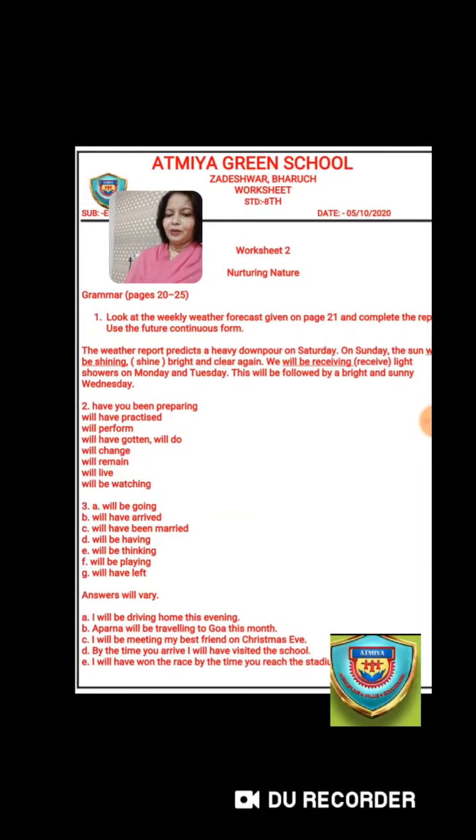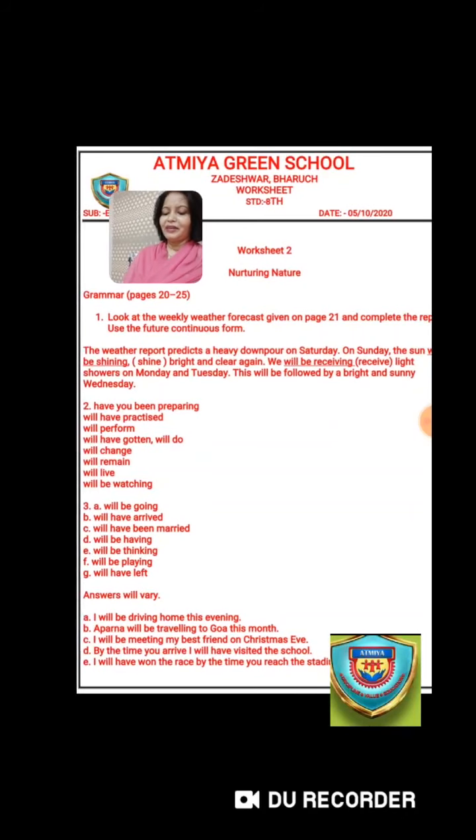Okay, now the future perfect. Now future perfect, with the future perfect form we signify an action that will be finished at some point in the future. This action will be completed before something else happens in the future, or else it will be finished by a certain time. So the future continuous is used to describe an action that will take place in the future and